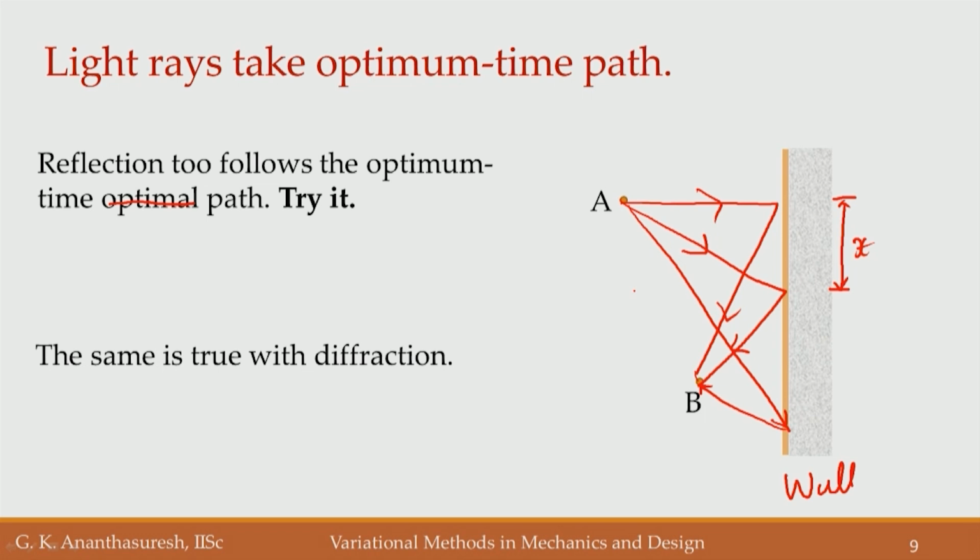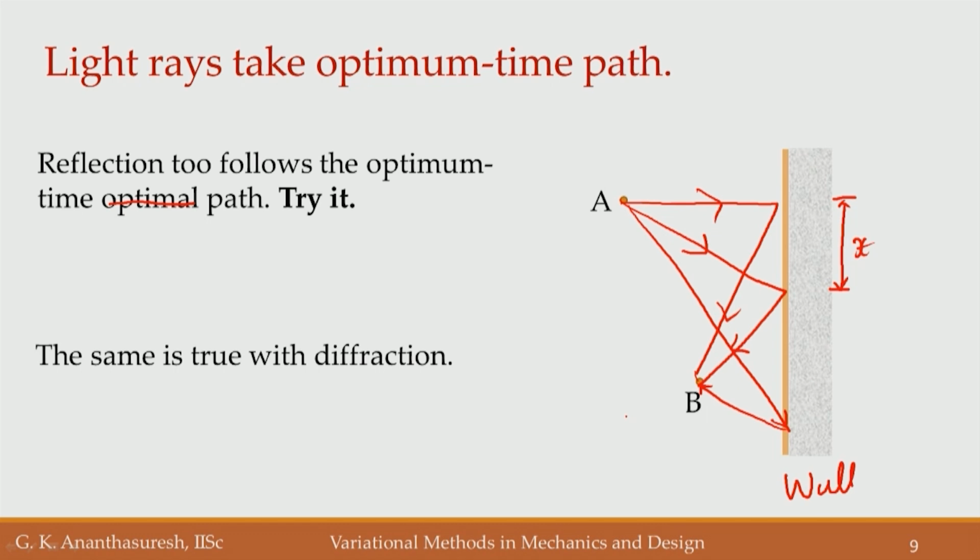But this is true with diffraction also, not just reflection and refraction, but also with diffraction. Okay. If you work out the problem, minimize time, in this case of reflection, time and distance are the same, because you are in the same medium where the speed is the same, right.